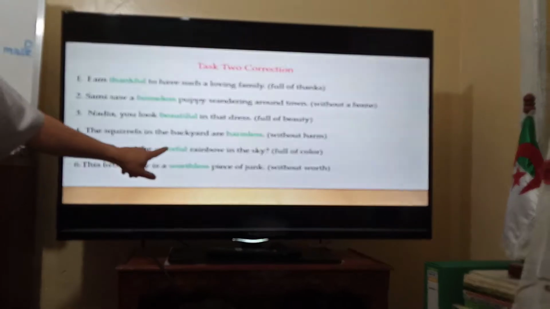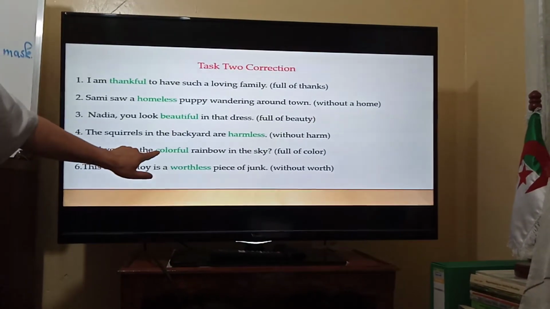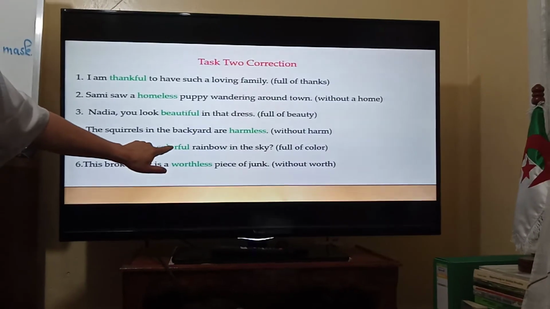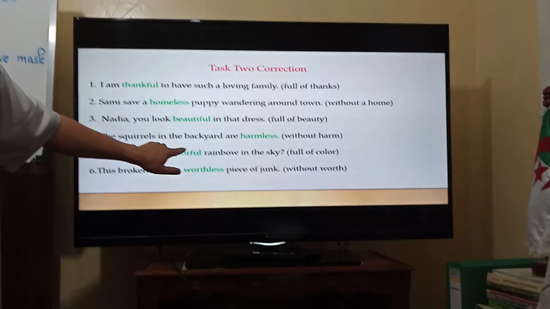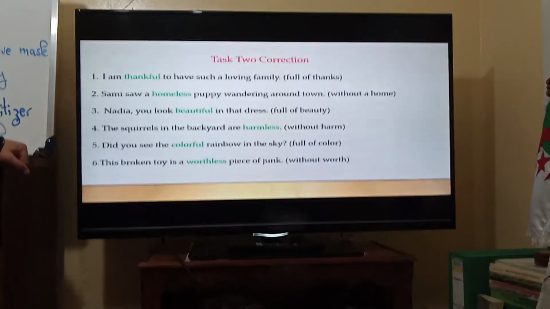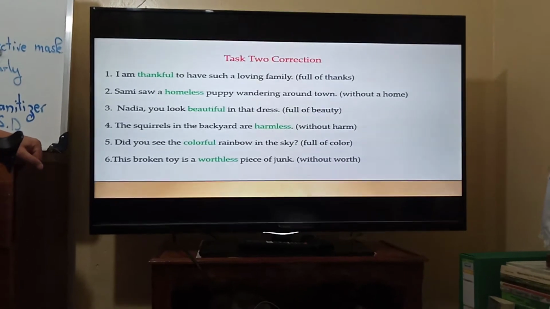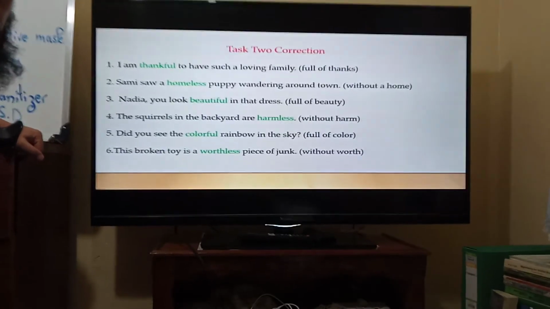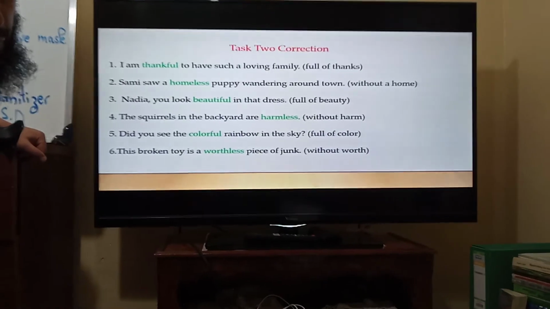Concerning color, in British English it is C-O-L-O-U-R, but in American English it's just C-O-L-O-R, and full, of course. Now the last one, this broken toy is a worthless piece of junk, without worth.